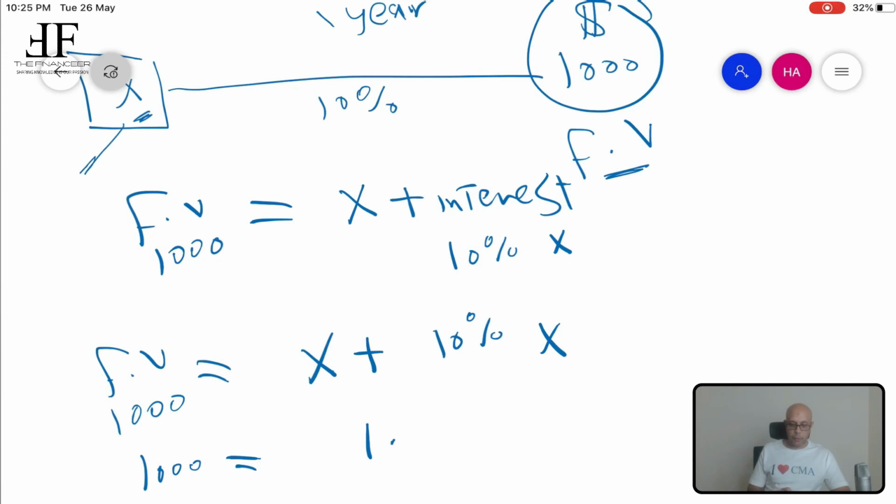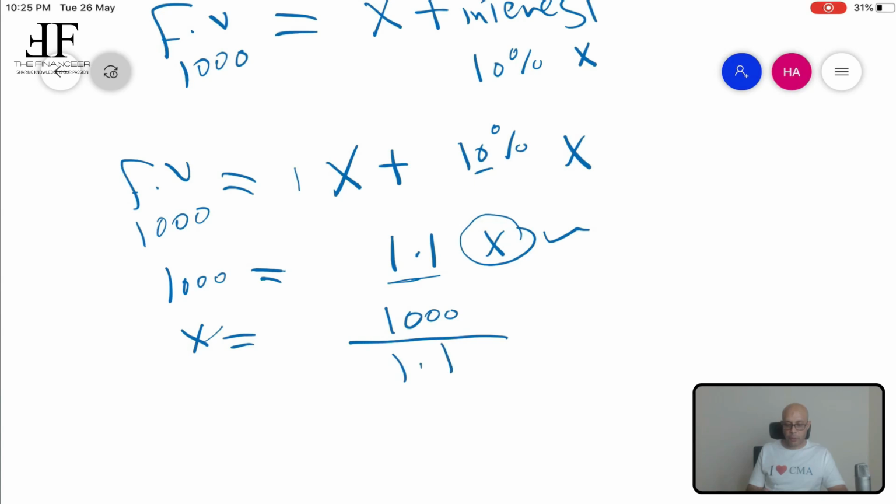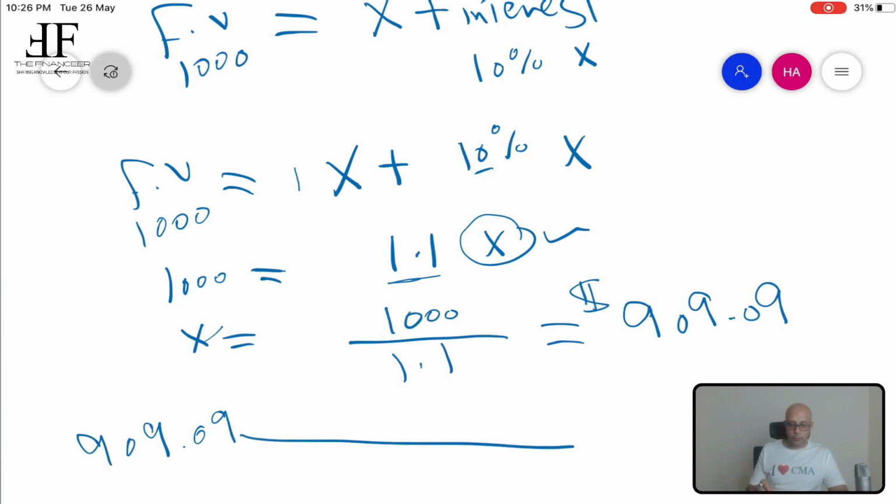1.1 X, because this is 1X plus 10%, so it equals 1.1 X. So if I'd like to calculate X, X equals 1,000 divided by 1.1, $909.09. This is the value that we have to deposit today in order to reach $1,000 after 1 year. Let's prove it.